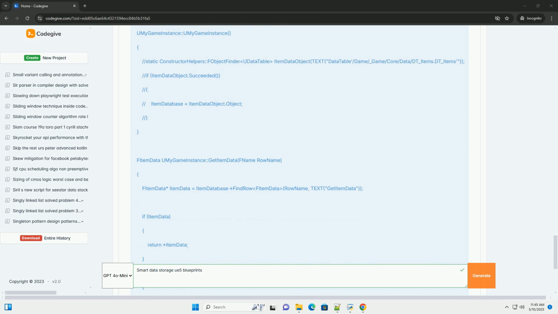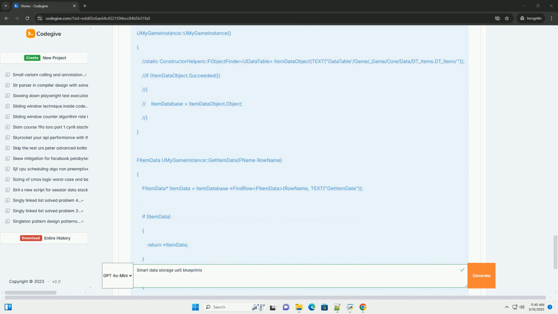Data tables. Data tables are spreadsheet-like structures within the Unreal Editor that allow you to define collections of data. They are perfect for storing large amounts of similar data, such as item definitions, enemy types, or dialogue lines. Data tables are usually based on a struct, where each row in the table is an instance of the struct. Example, a data table for item definitions using an FItemData struct. You would create a data table asset in the Unreal Editor, choose FItemData as the row struct, and then populate the table with item information.